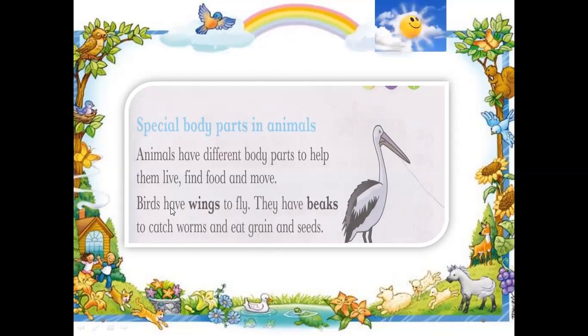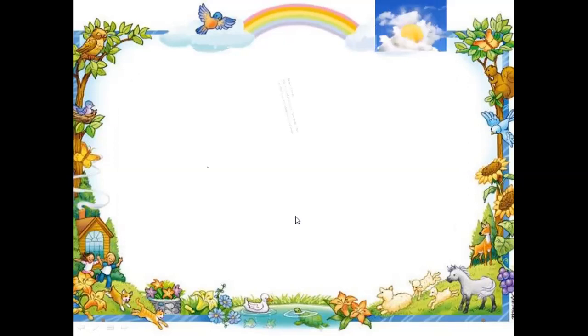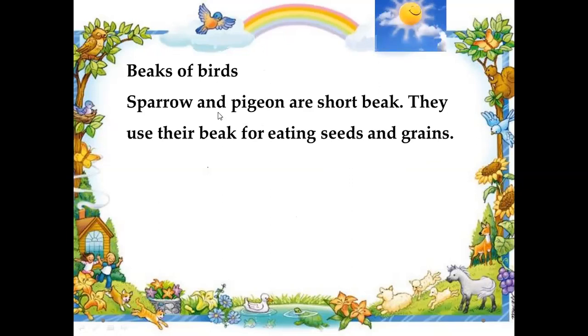So most of the birds have wings, and the wings help them to fly. For example, some of the birds around us like parrot, crow, sparrow, and pigeon fly with the help of their wings. Now we will talk about the beaks of the birds. There are different kinds of beaks. Some are short, some long, some curved, and some flat. So a little bit we will discuss here.